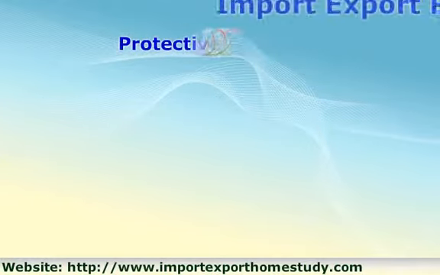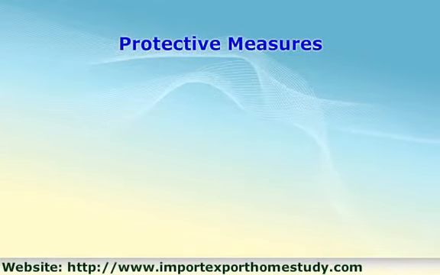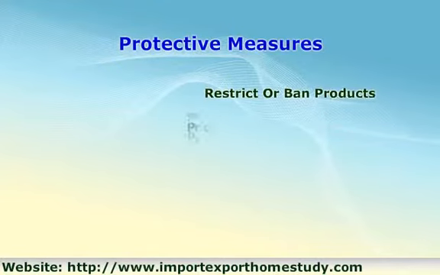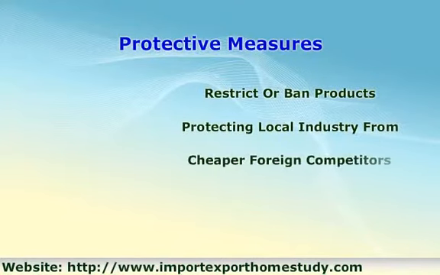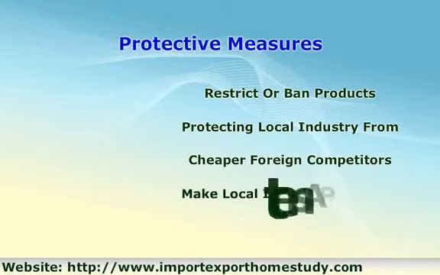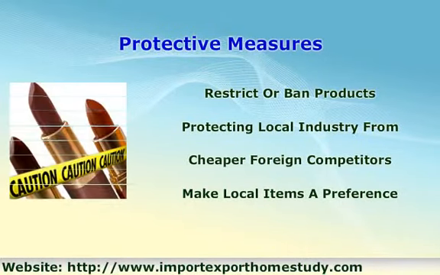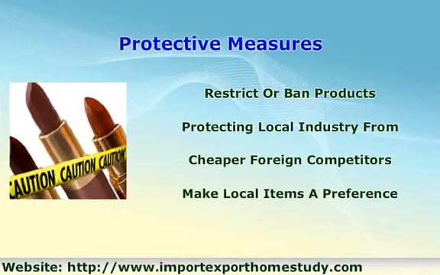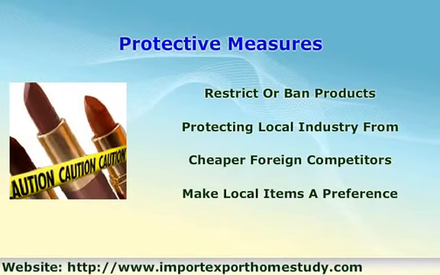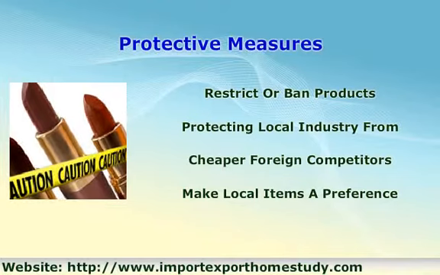Protective measures. Many countries establish import rules restricting certain products, or banning them altogether. This tactic is designed to protect local industry from cheaper foreign competitors, or to restrict certain items from being available at all. If a country has a strong telecommunications manufacturing industry, the government might establish limits on cheaper foreign products in the same industry, giving locally made items preference. Nations often ban items such as some animals, plants, foodstuffs, and chemicals to control potential contamination.